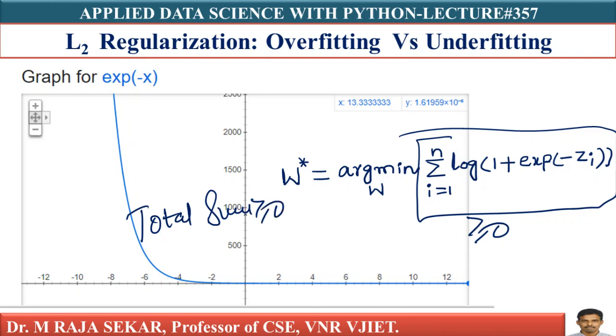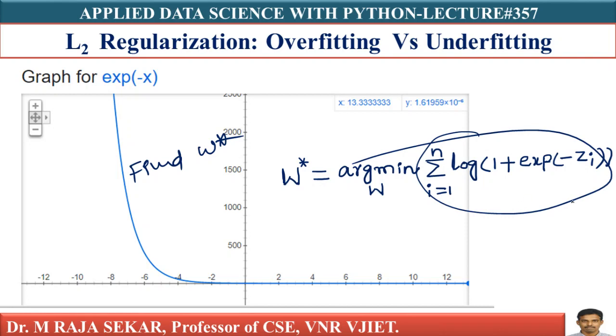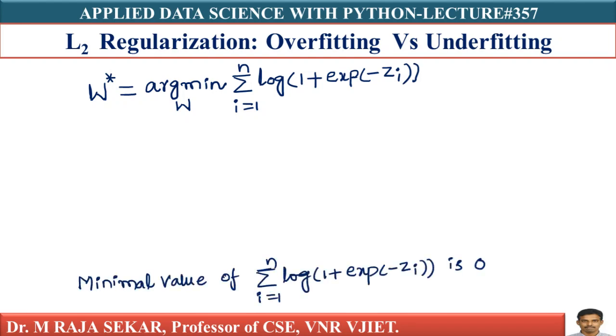If you take our optimization problem, it is to find W star that minimizes this whole sum, isn't it? That means this value is always greater than or equal to 0. And what is the least value that is possible? The least value that is possible is 0, isn't it? I can say the minimal value of sigma i equal to 1 to n of log of 1 plus exp of minus zi is 0.